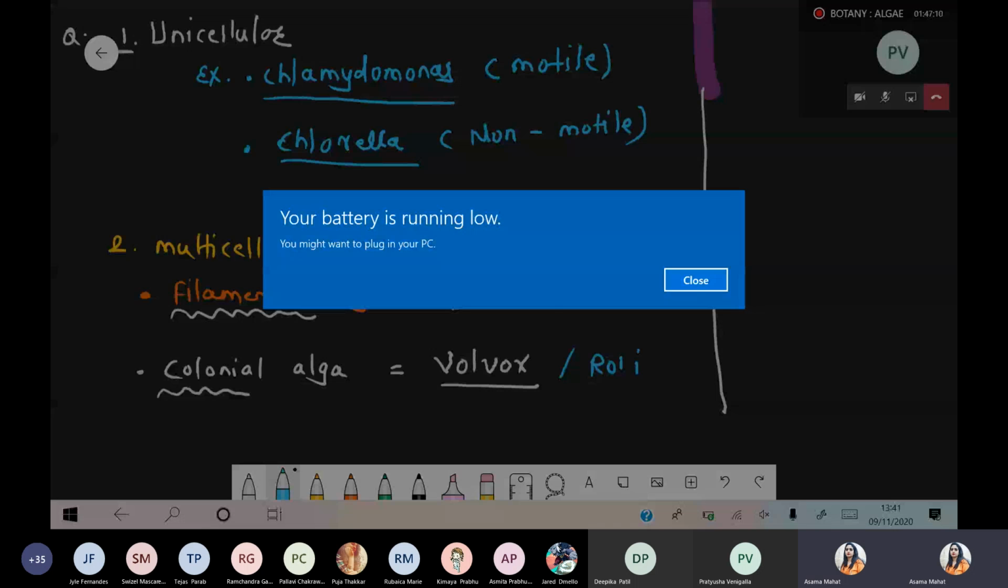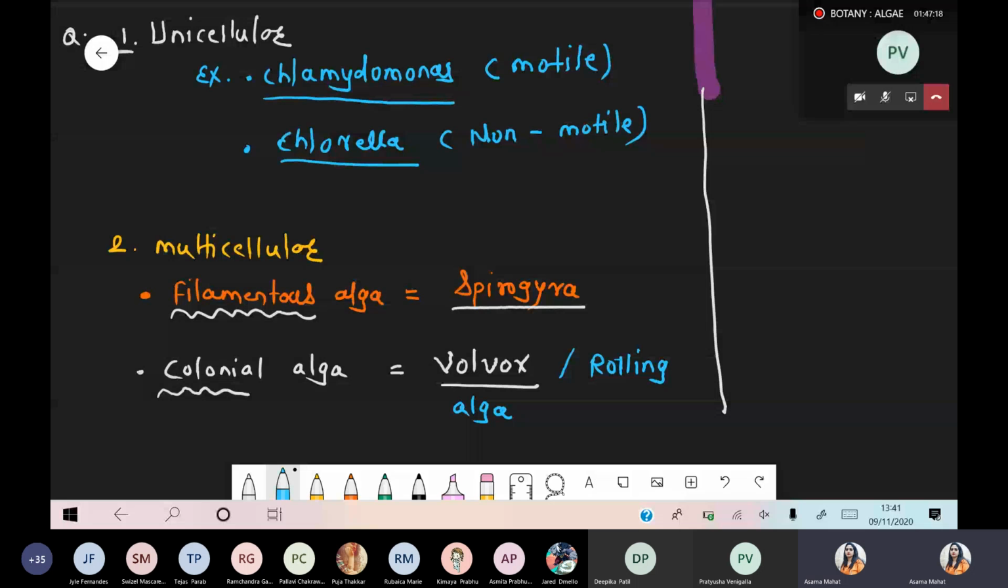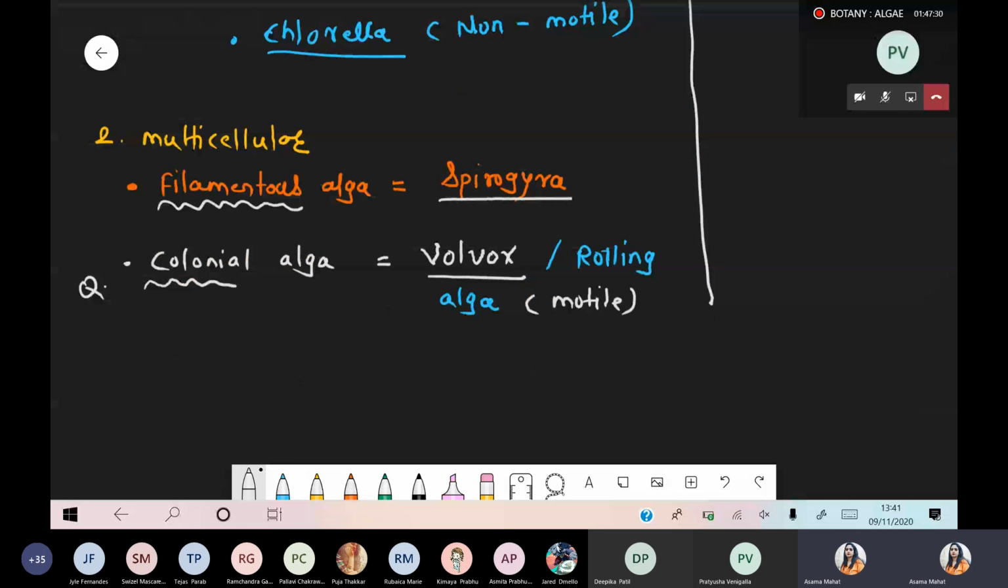These are also called the rolling algae. And why do we say rolling algae? Because they have the property that they are motile. One question from the colonial algae: remember, Volvox is also called the rolling alga. Why do we say rolling alga? Because they roll. Roll means they can show movement because flagella are present. Got it? Is this point clear, everyone?